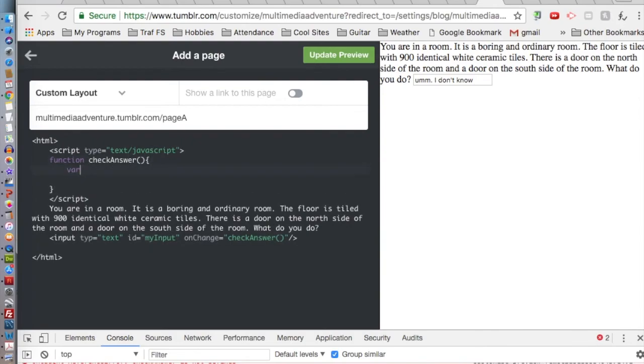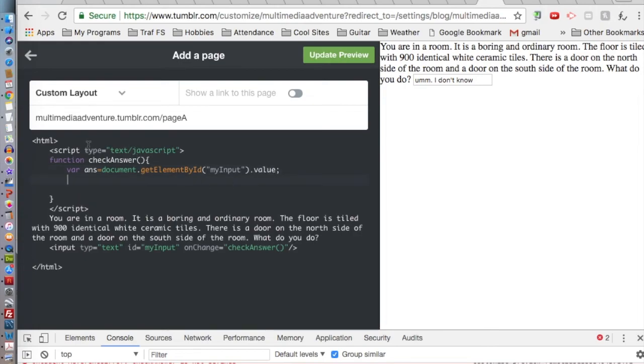to make a variable, and I'm going to call it ans for answer, is equal to document dot getElementById. So getElementById, the E is capitalized, the B in By is capitalized, and the I in ID is capitalized. We're getting my input. So we put that in quotes, myInput, and we're getting its value.